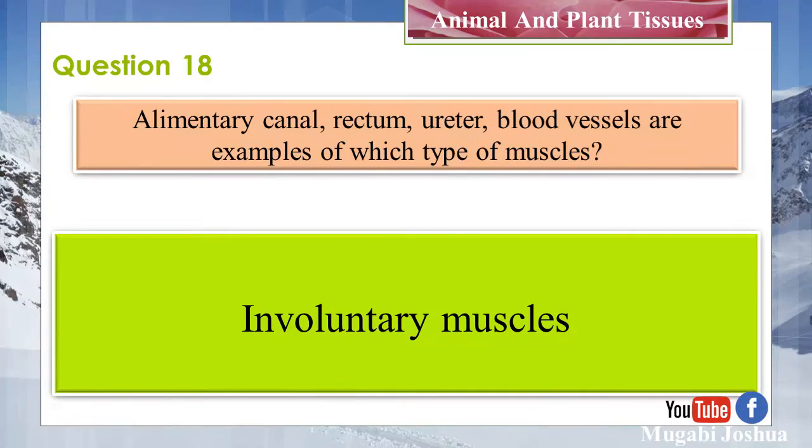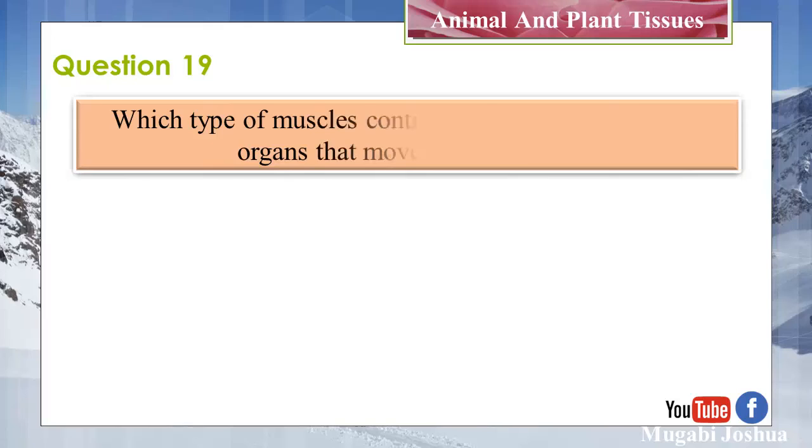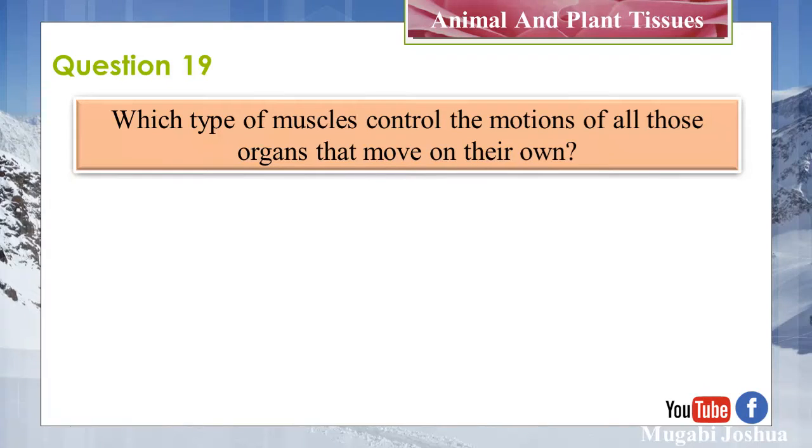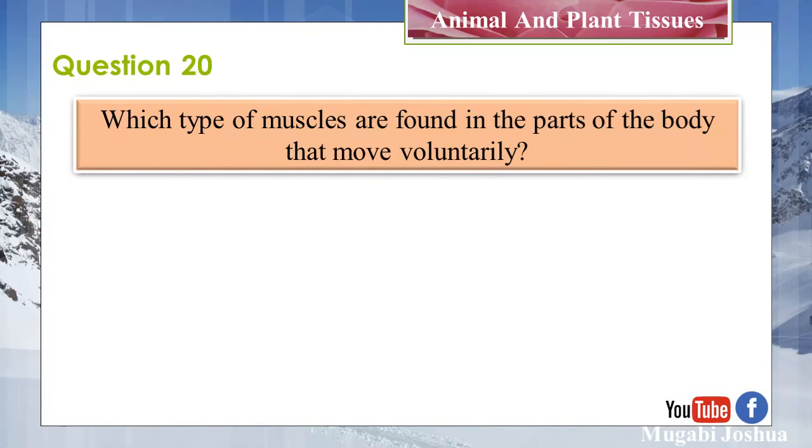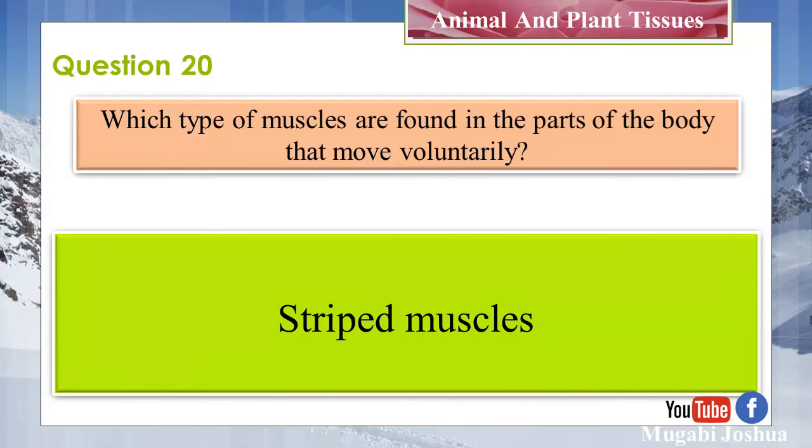Involuntary muscles. Question 19. Which type of muscles control the motion of all those organs that move on their own? Unstriped muscles. Question 20. Which type of muscles are found in the parts of the body that move voluntarily? Striped muscles.